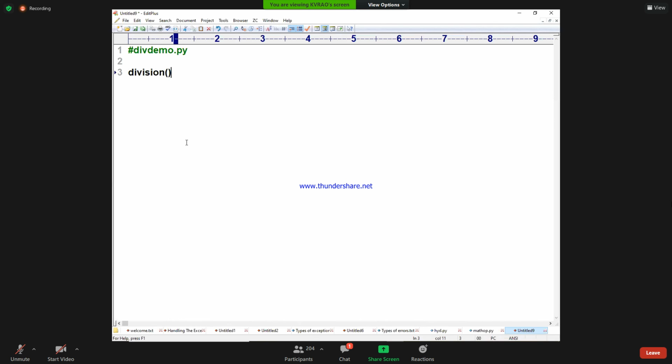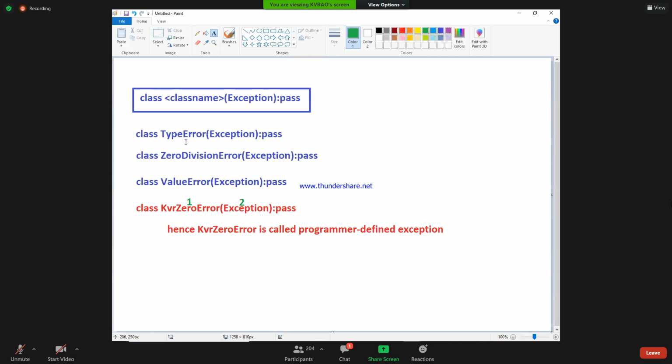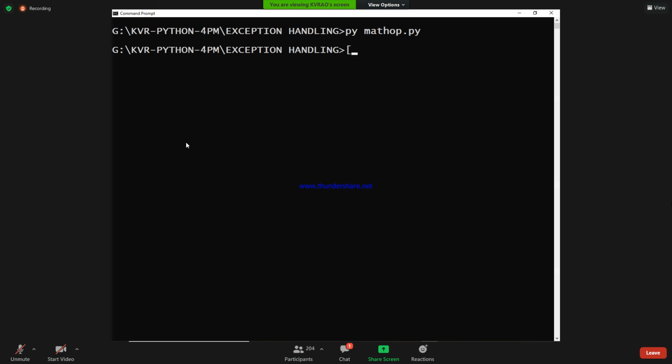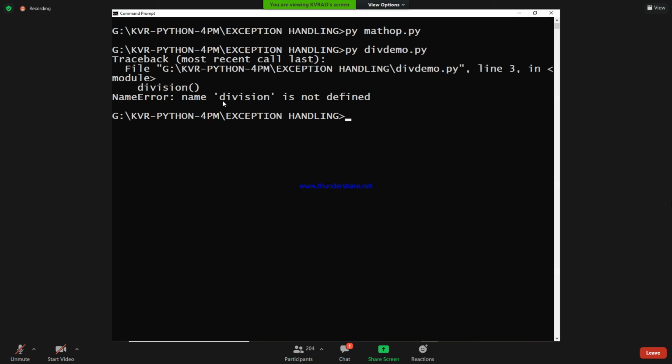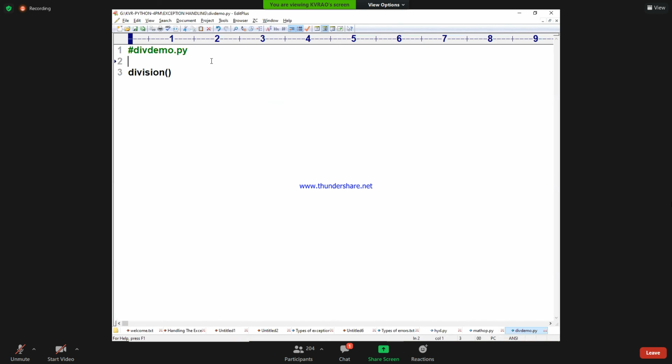Will it execute? Save. Div_demo.py. Will it execute? No, sir, it won't execute. Why? You see, the error will come. Division is not defined. So what do we do? Import. From math_op import what? Division. Excellent, division.